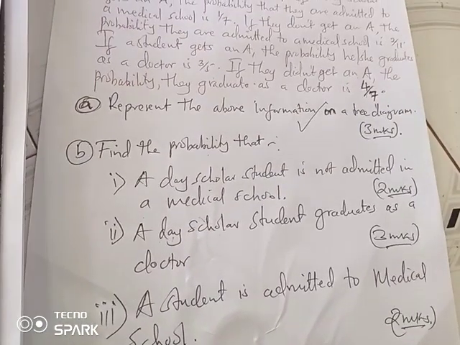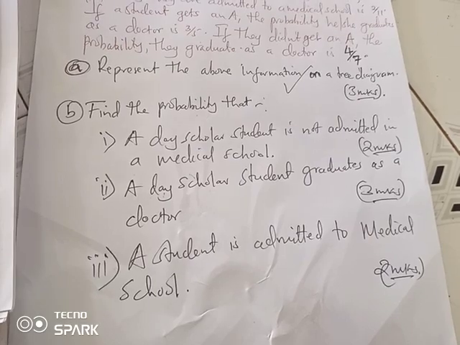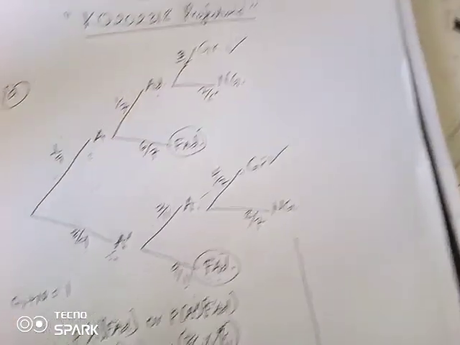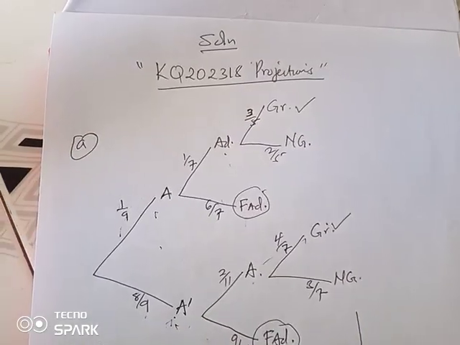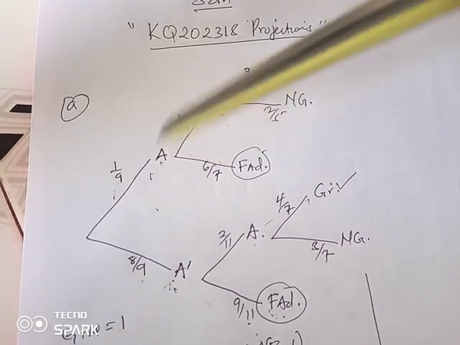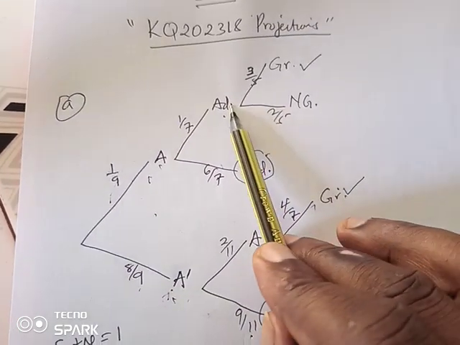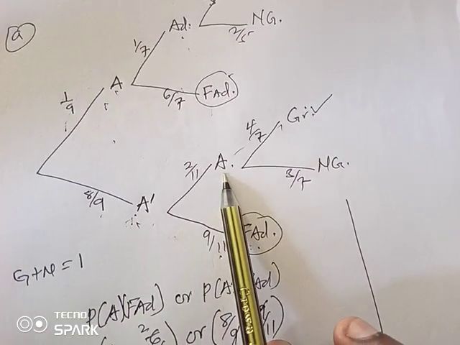Finally, Roman 3 of our questions reads, find the probability that a student is admitted to a medical school. So we are resting at admission level. The two categories of students being admitted here are, it's either you got an A and underwent admission, or you failed to get an A but still succeeded to undergo admission.